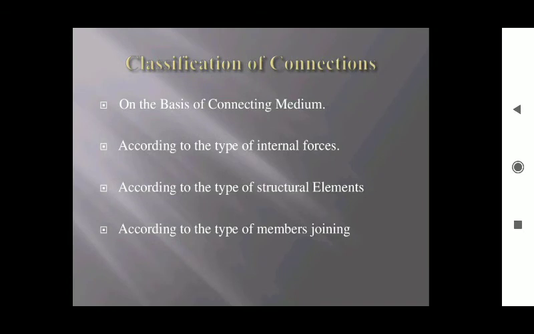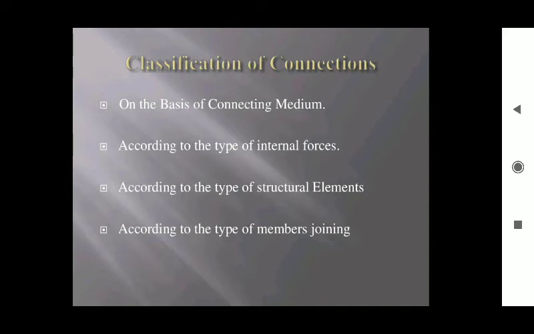So next topic is classification of connections. Connections have four types of classification. First classification is based on connecting medium. Second classification is according to the type of internal forces. Third classification is according to the type of structural elements. Fourth classification is according to the type of members joining.